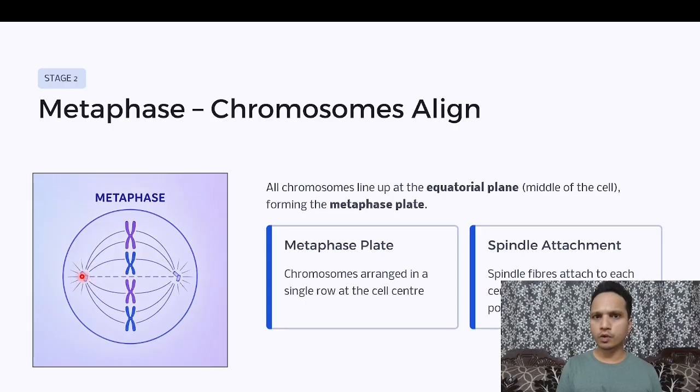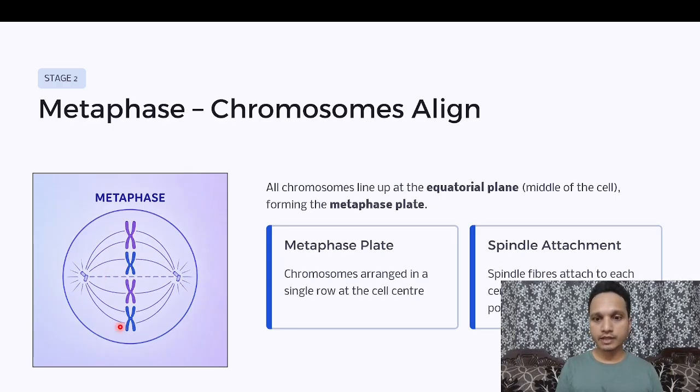Centrioles are temporary organelles which are formed. So these are centrioles. And these lines which are holding the centrioles at one end and the centromeres of the chromosomes at the other end are called spindle fibers, which we had already discussed in prophase.